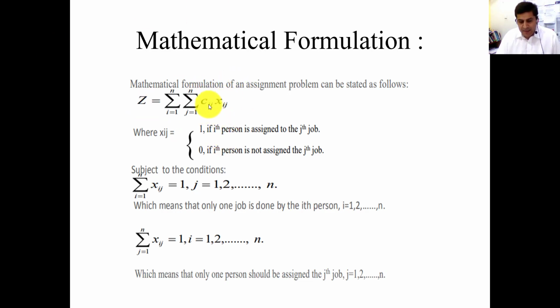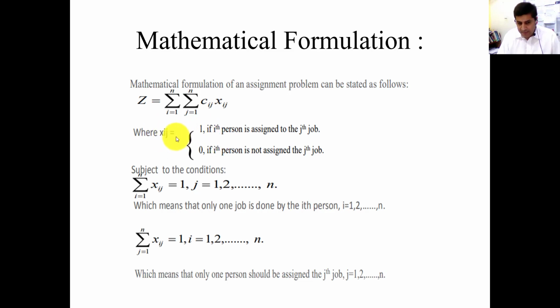Let's suppose we have 3 people, A, B and C. While assigning A to job 1, he or she will take 10 rupees. While assigning B to a specific job, he or she will take 7 rupees. While assigning C to a specific job, he or she will take 15 rupees. So this is just a simple example. For this Cij, you need to put the cost of every specific person to every specific job. So you will construct an LP model. This is also very important.